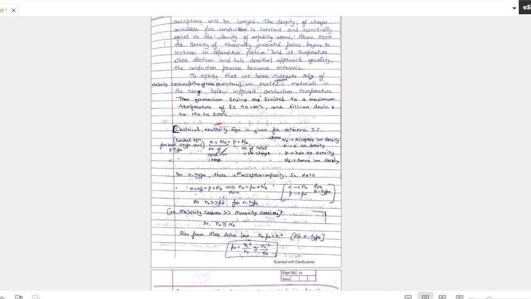So what is the number of negative charges? That is n, the number of electrons, plus N_A, the number of acceptor ions. p is the number of holes, plus N_D, the number of positive charges. What is it telling about? As I said, you have an extrinsic semiconductor. Suppose we have an n-type semiconductor, what is here? In n-type, there are extra electrons, that means the number of donor atoms which have excess electrons. The n-type has excess electrons, that means they are donors.